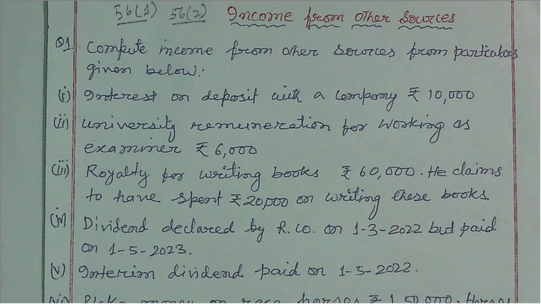A few incomes which fall under the general incomes category in this head: for example, income received by an assessee from a person other than his employer, like university remuneration received by a teacher for examination of answer scripts or paper setting. This remuneration will come under the general category.